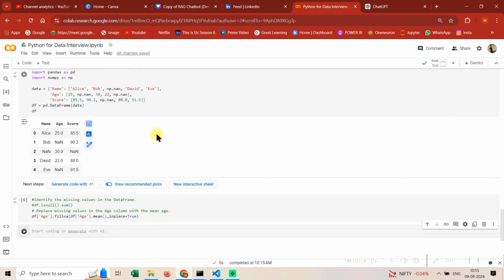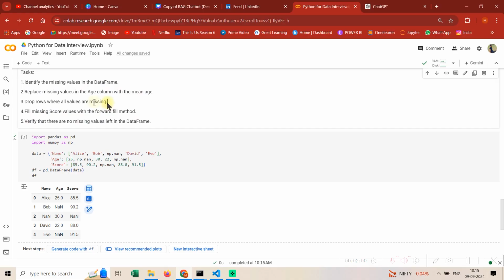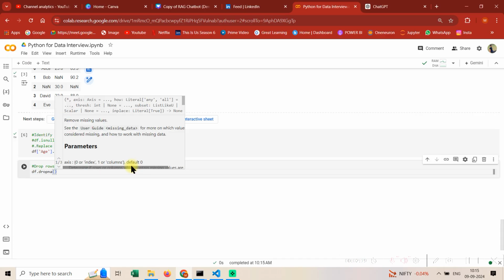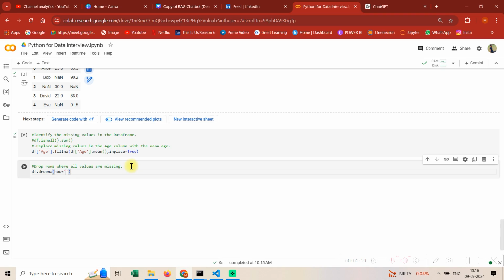Let's try to add one more code snippet: drop rows where all values are missing. So how do we get this done? We need to use dropna: df.dropna.